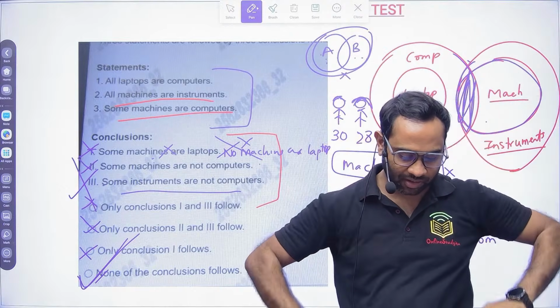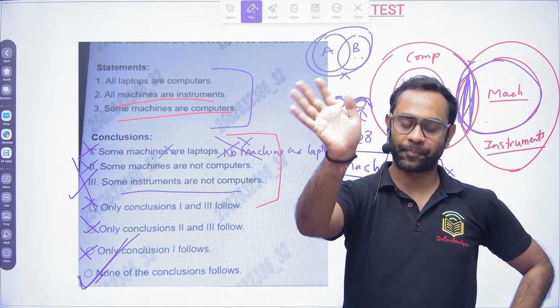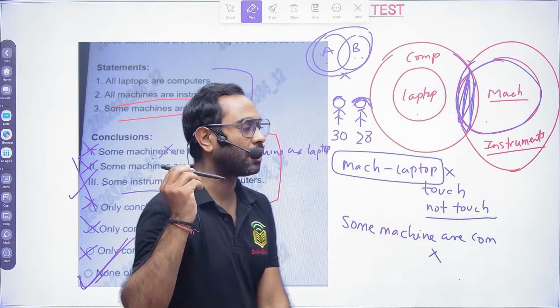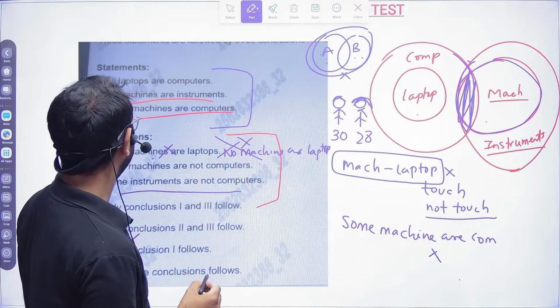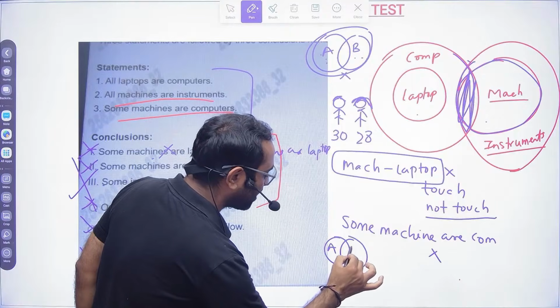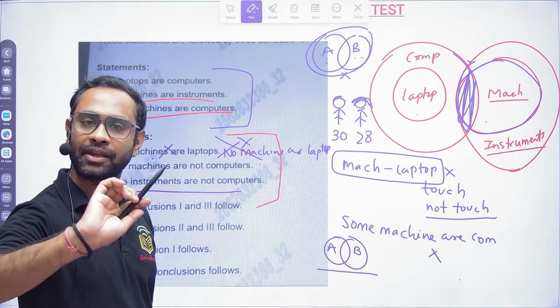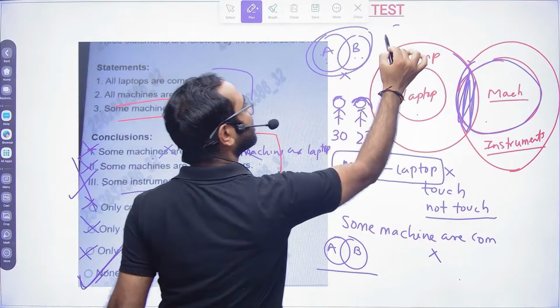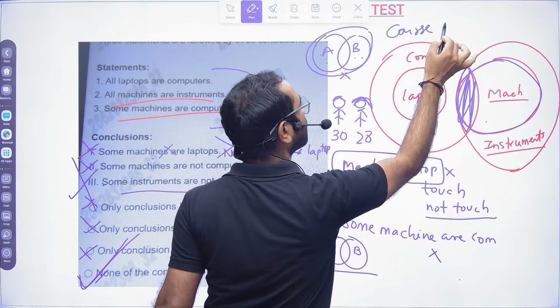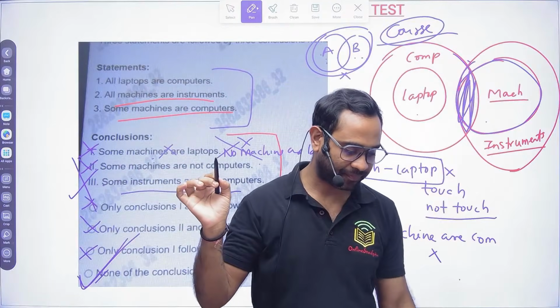Some machines are not computer means others are computer. Then option 2 is also correct. No. So you need to learn the basics. That's what I said. If you say some A are B, you can only say some B are A. Positive statement, negative statement you cannot. So in the TCS NQT crash course, if you go and see, everything is clearly explained from the basics.